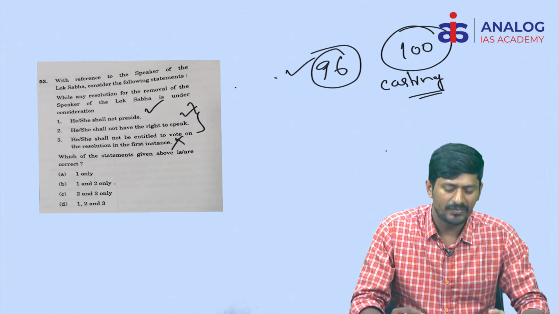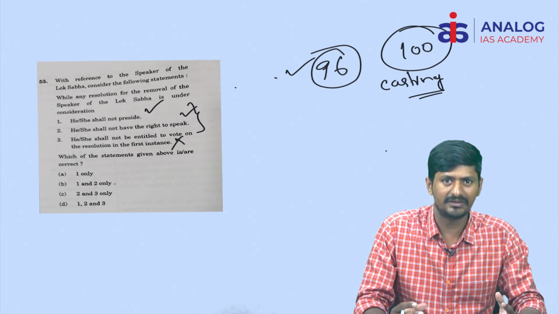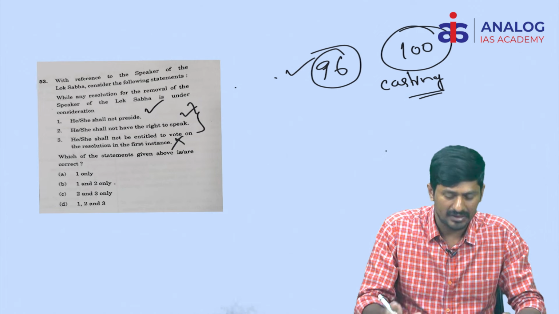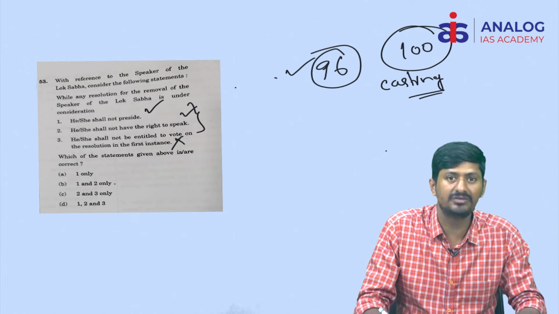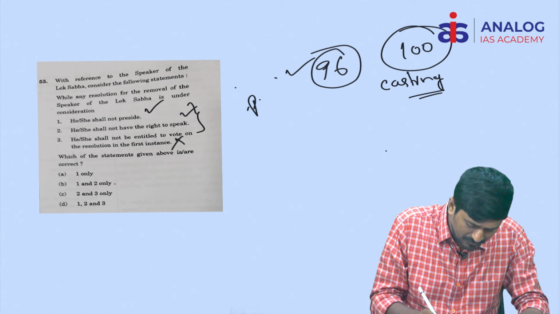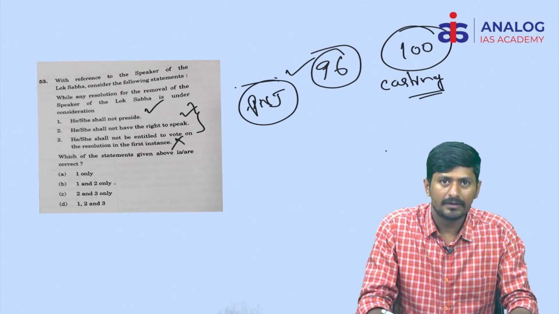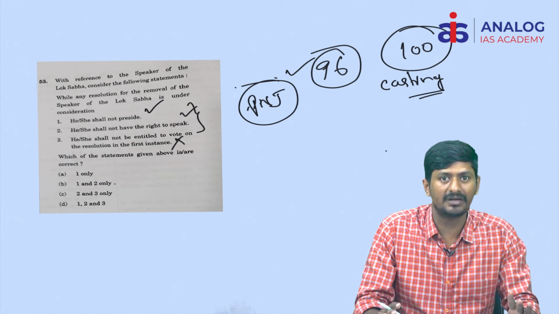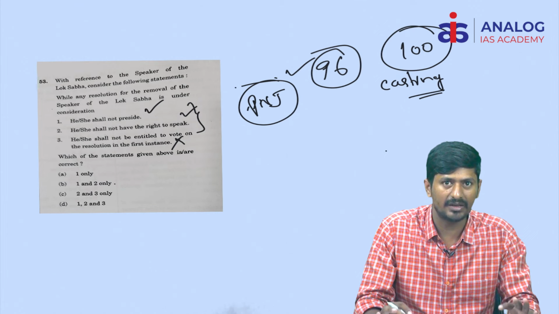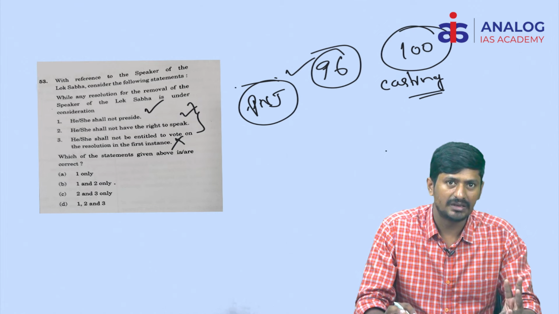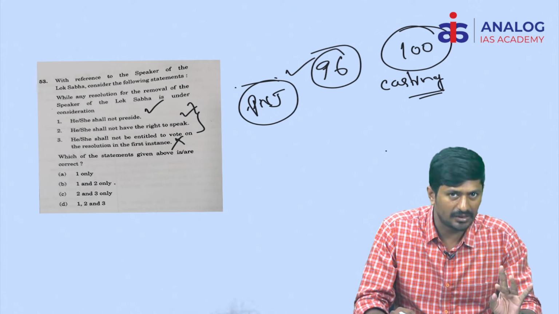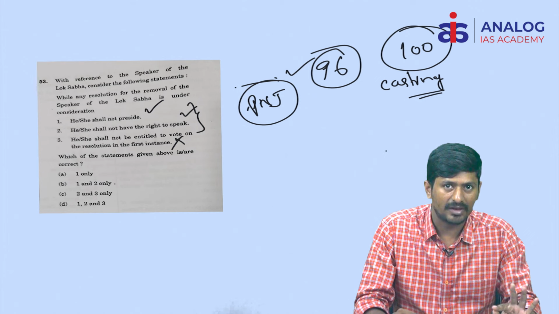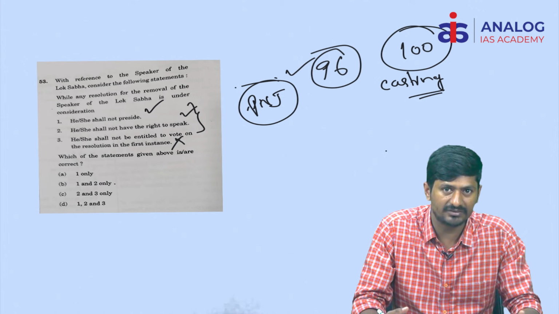You don't need to memorize all these things, as we discussed in the classroom. Basically, any law or constitution is governed through the principles of natural justice. We discussed what the principles of natural justice are. If you remember these, most of the questions can be answered in the examination. This is related to due process of law, to presidential removal, to the removal of judges of the Supreme Court and High Court, and also to the removal of the Speaker. So fundamentally, what are the principles of natural justice?